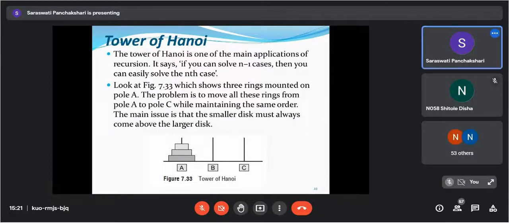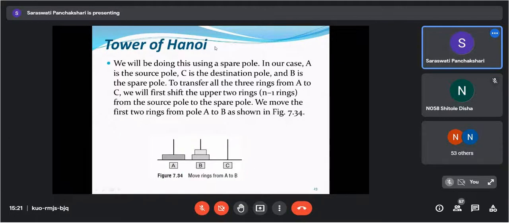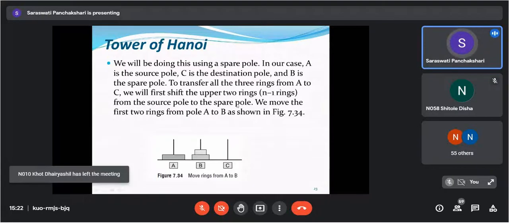Okay, we will see. So how to do that? We will be doing this using a spare pole, that is pole B. In our case, A is the source pole and C is the destination pole, and we can call B the spare pole. To transfer all the rings from A to C, we will first shift the upper two rings, that is n minus 1 rings, from source to the spare pole.